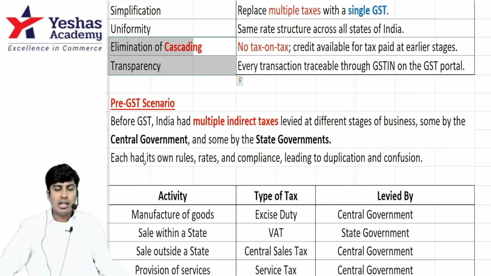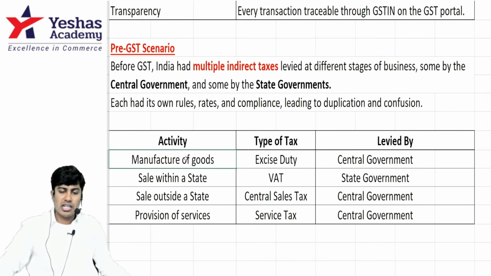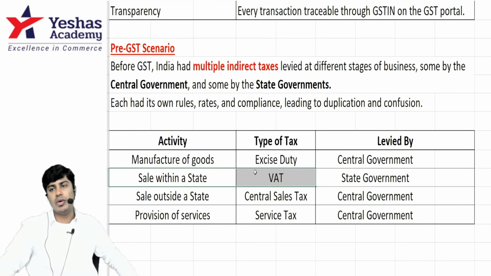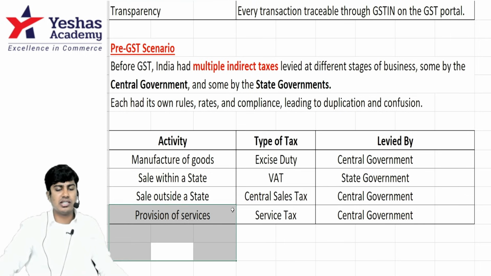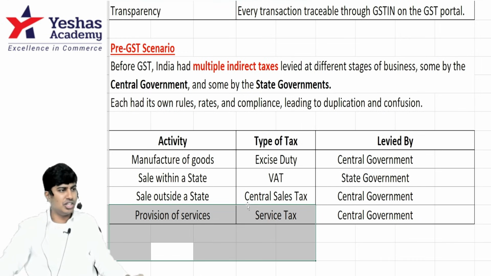Pre-GST, how was it? Every state had its own tax, and central government used to charge excise duty on manufacturing of goods. States used to charge value added tax, and between two states, there was something called central sales tax, and on all the services, central government used to charge service tax. This is all not needed. I'm just giving you the build up into the concept of GST, how it works.